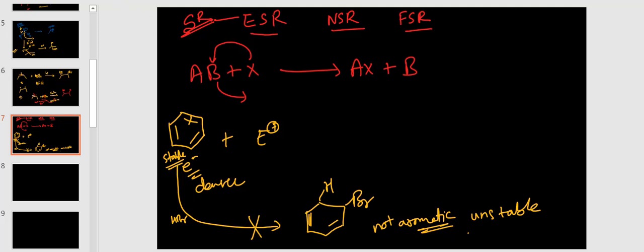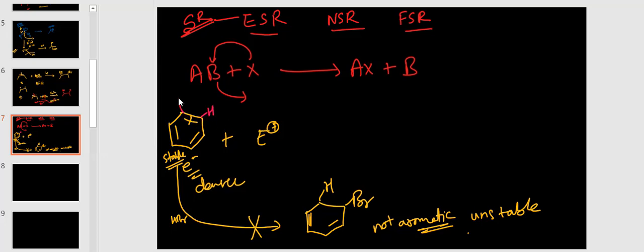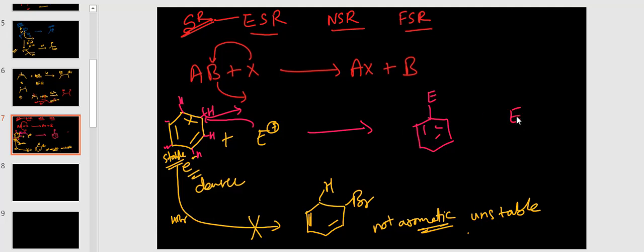Then which type of reaction takes place? In benzene, electrophilic substitution reaction takes place. In benzene, every carbon has a hydrogen, total 6 hydrogens are there. So this electrophile replaces one hydrogen. The benzene is as it is, there is no change in the resonance. This is the electrophilic substitution reaction. Electrophile is attacking, electrophilic substitution reaction.